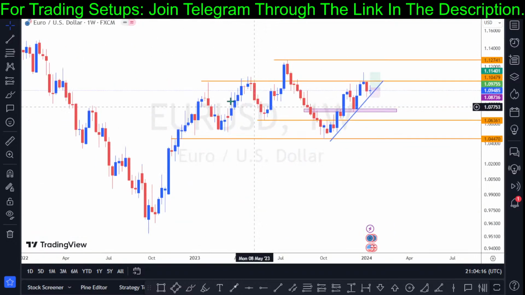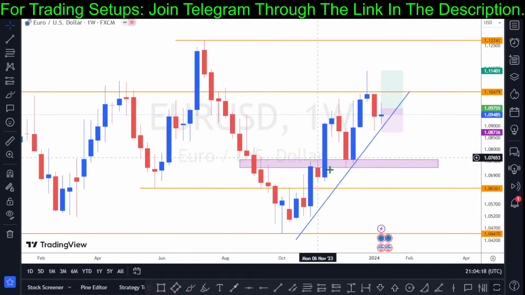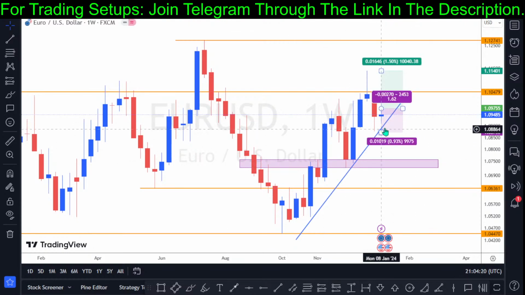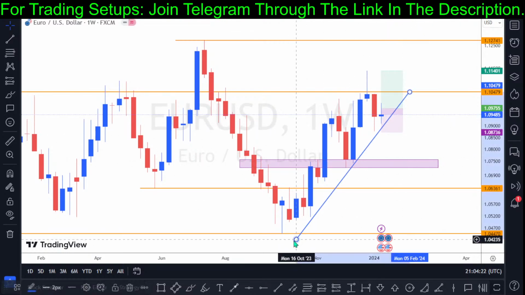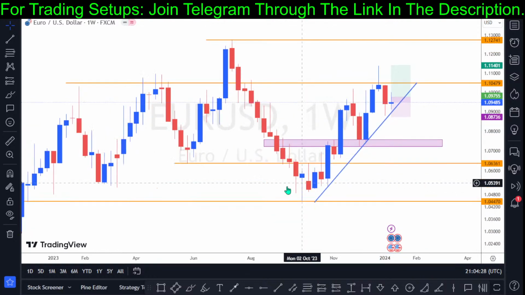Based on what we have on the weekly chart, the bull rally is still active. The bulls are still interested in this market structure right here. They are yet to give up. You can see the flow of the market on this weekly chart. So the bulls are still interested.